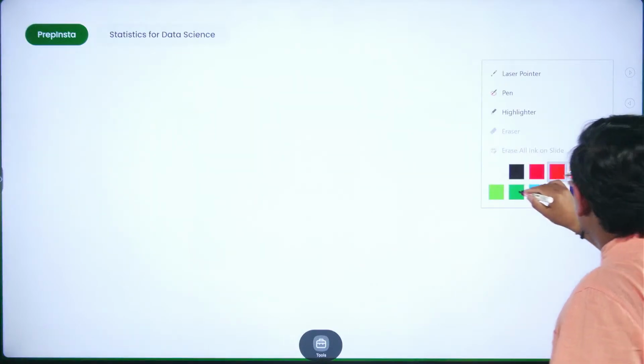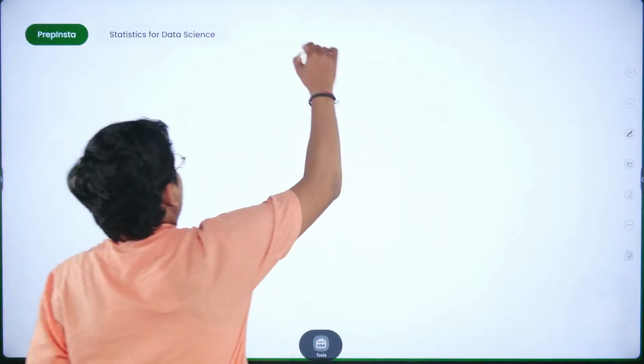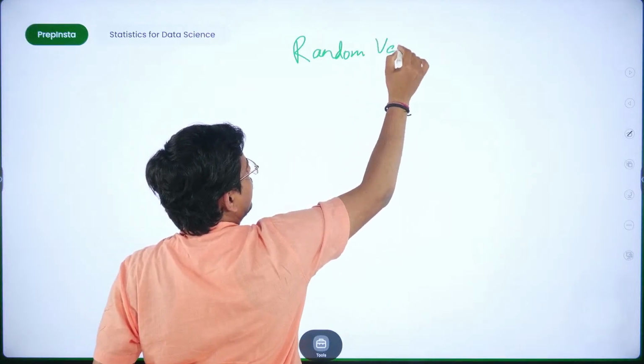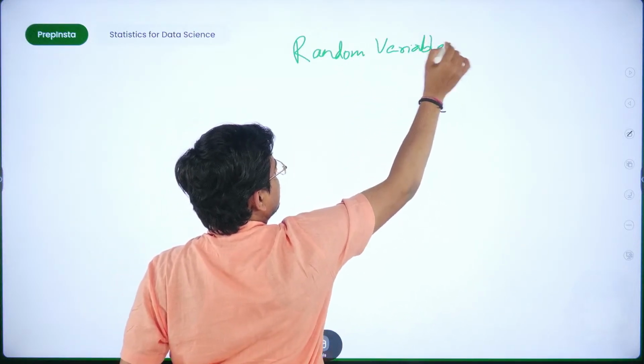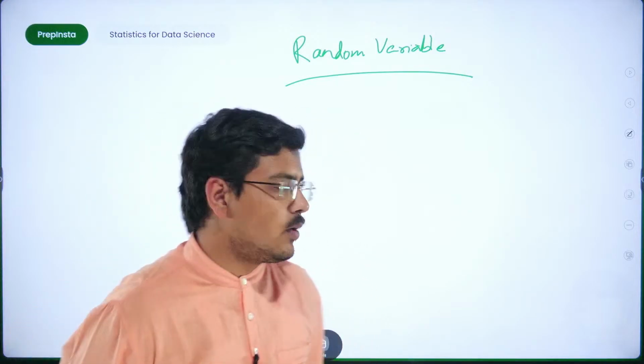I'll straight away jump into teaching today, and today's class is very light. Fine, it is a very small class, so not a very big deal for you people. Easy one. But let's start the discussion from where we left yesterday. So random variables is what we were discussing, isn't it? That is what we were discussing yesterday.